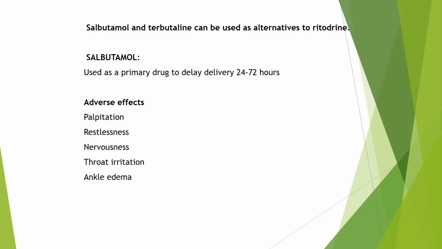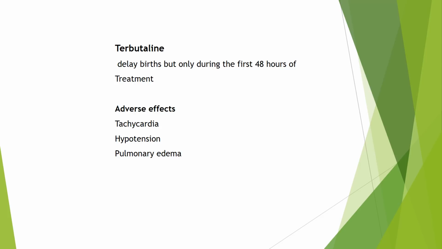Now, what are the adverse effects of salbutamol? It causes palpitation, restlessness, nervousness, throat irritation, and ankle edema. Terbutaline delays birth but only during the first 48 hours of the treatment.